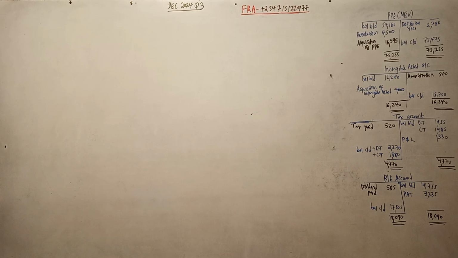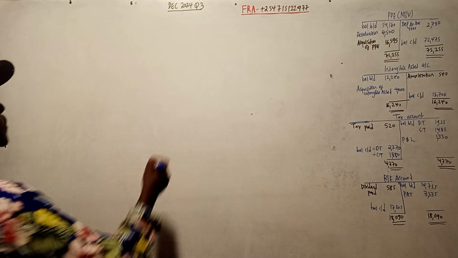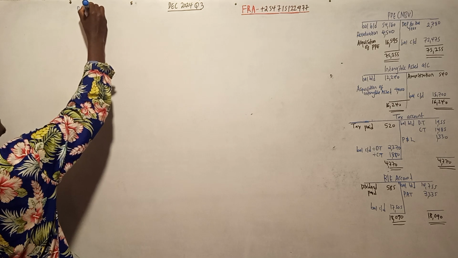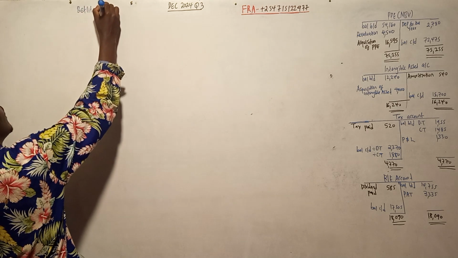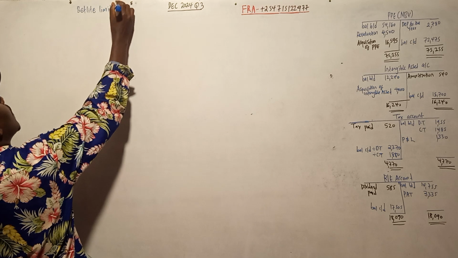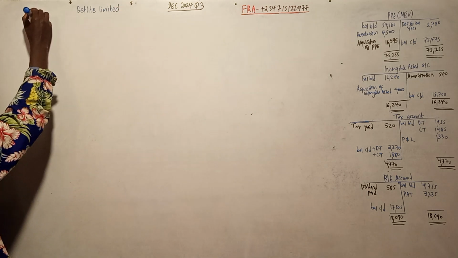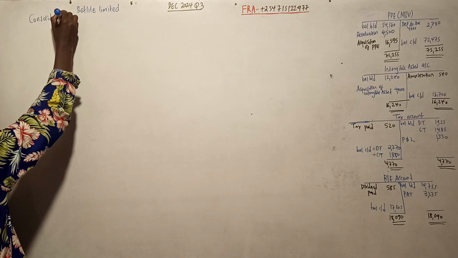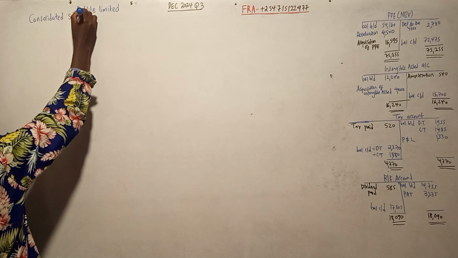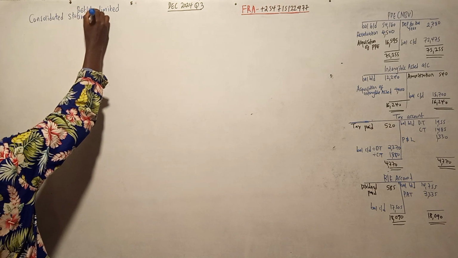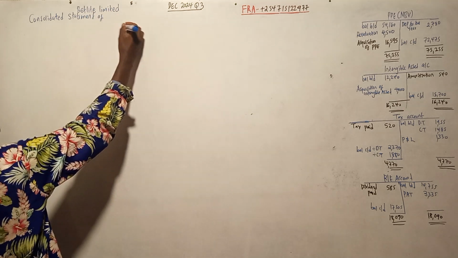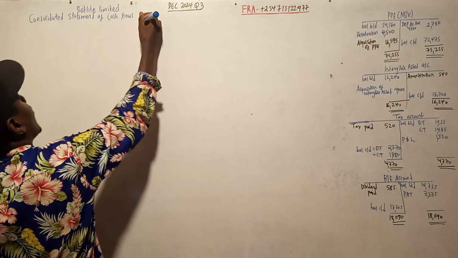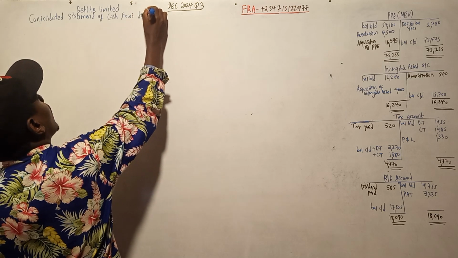So we say Betright Limited consolidated statement of cash flows for the year ended.